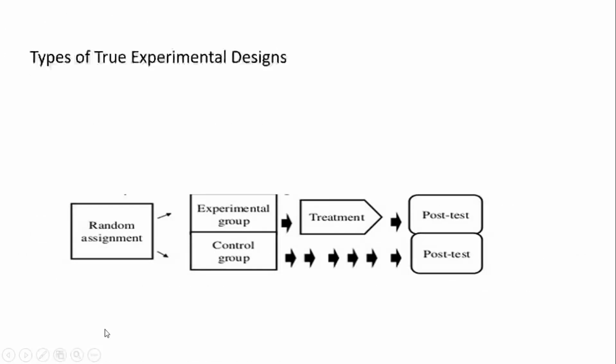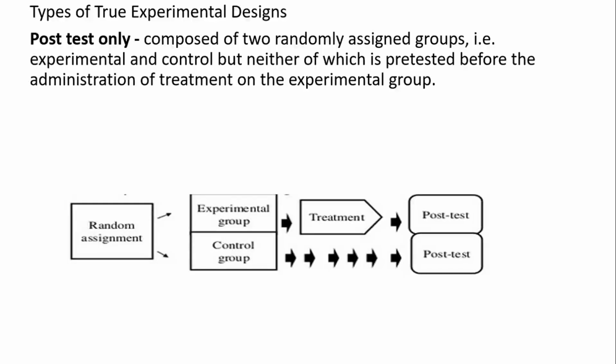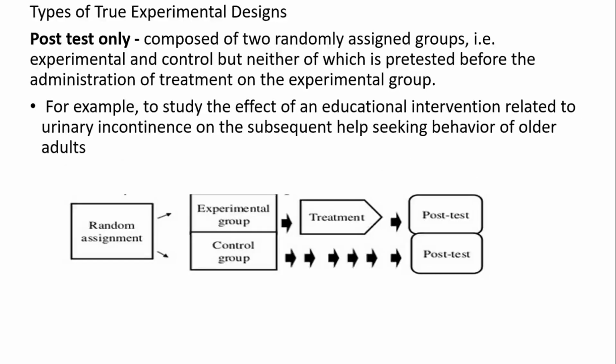The types of true experimental designs are: the first one is post-test only, composed of two randomly assigned groups, experimental and control, neither of which is pre-tested before administration of treatment to the experimental group. For example, a study on the effect of an educational intervention related to urinary incontinence on help-seeking behavior. So here we select two groups, and there is no pre-test done. The experimental group is given the treatment. Then we do the post-test using the same questionnaire or the same method for the two groups.